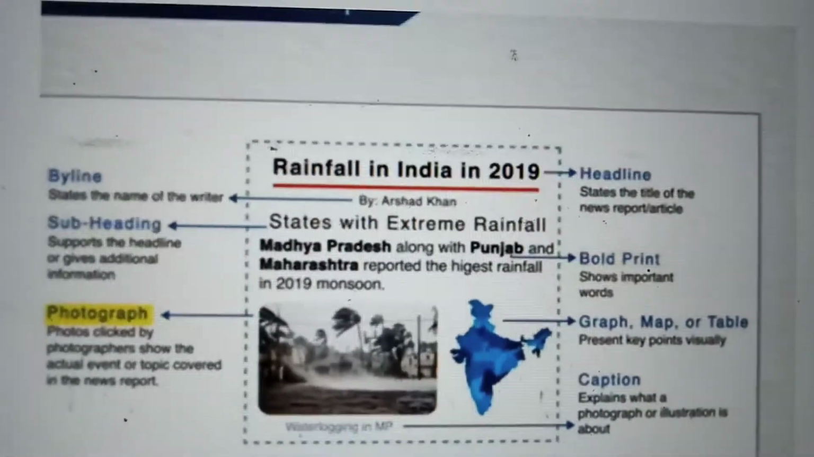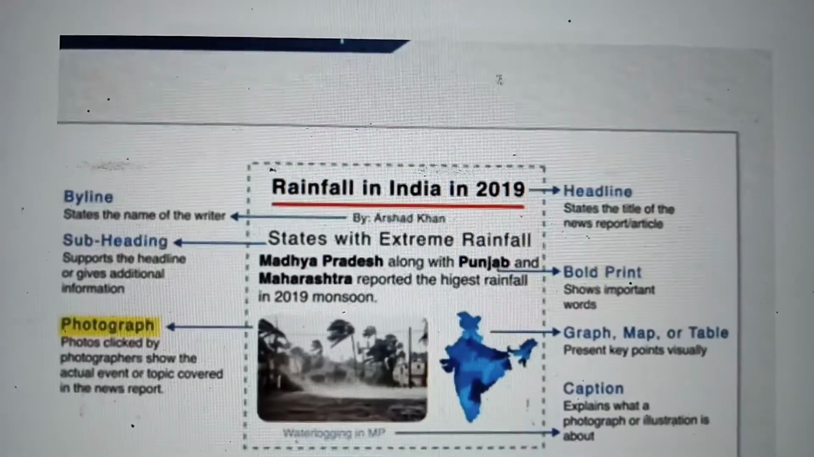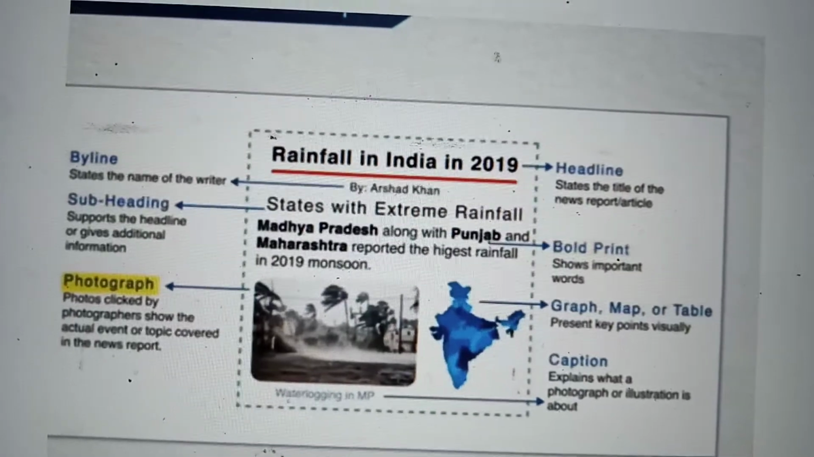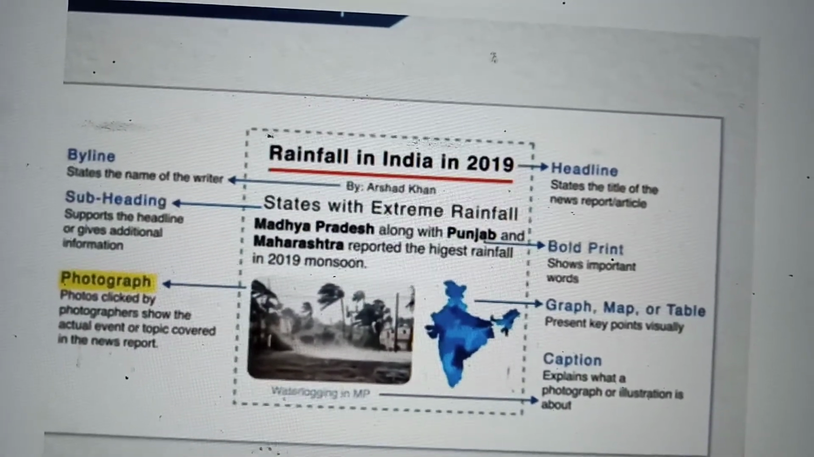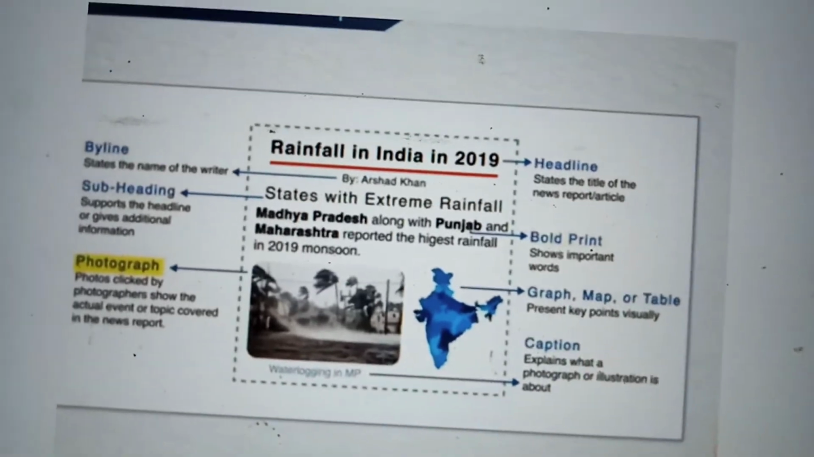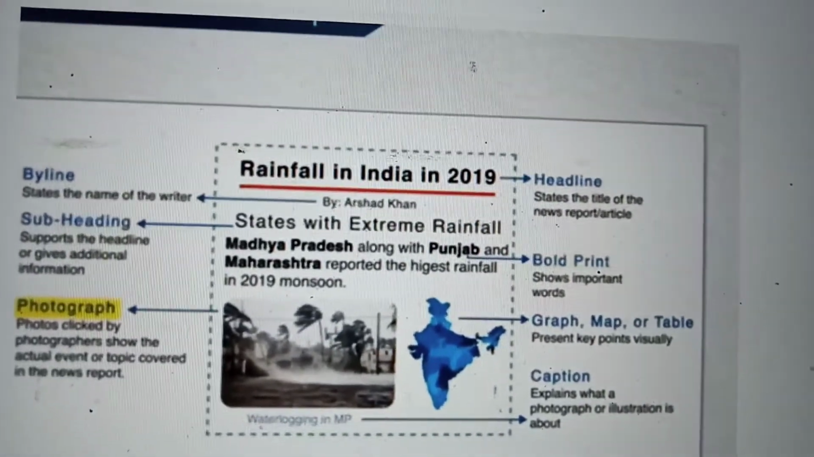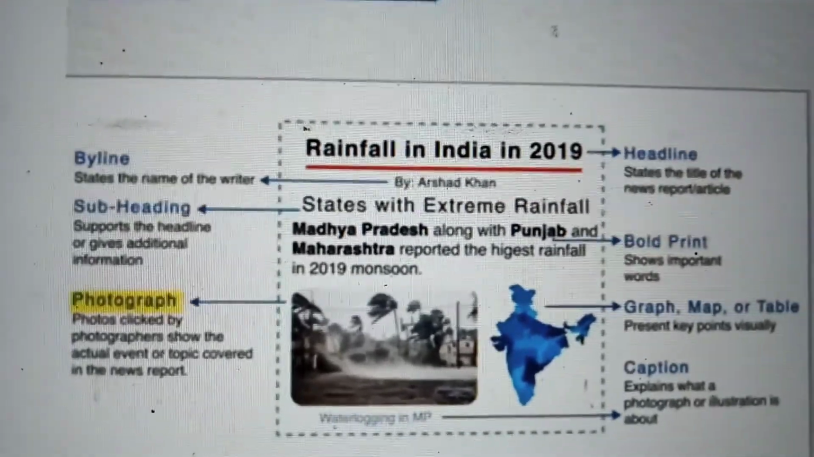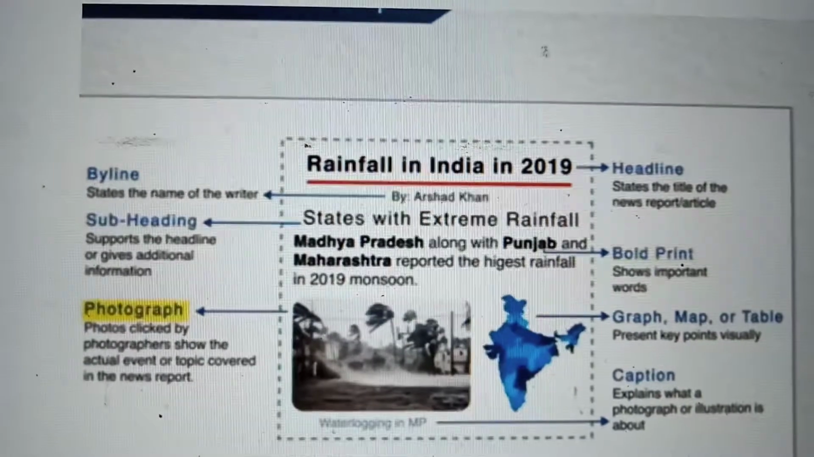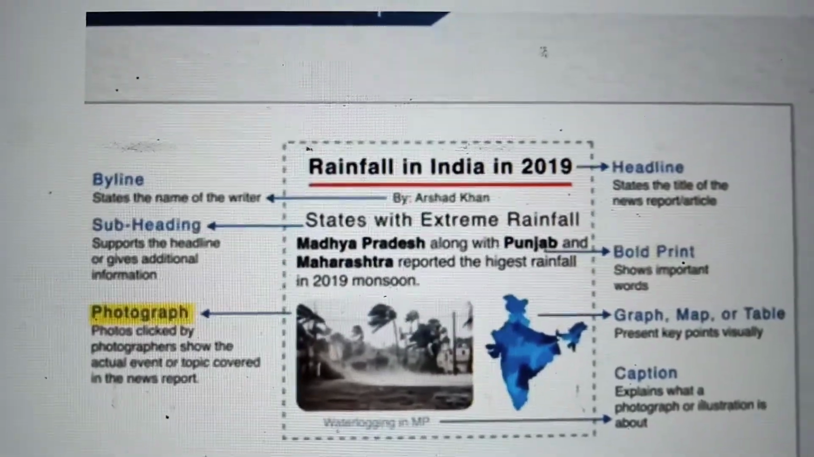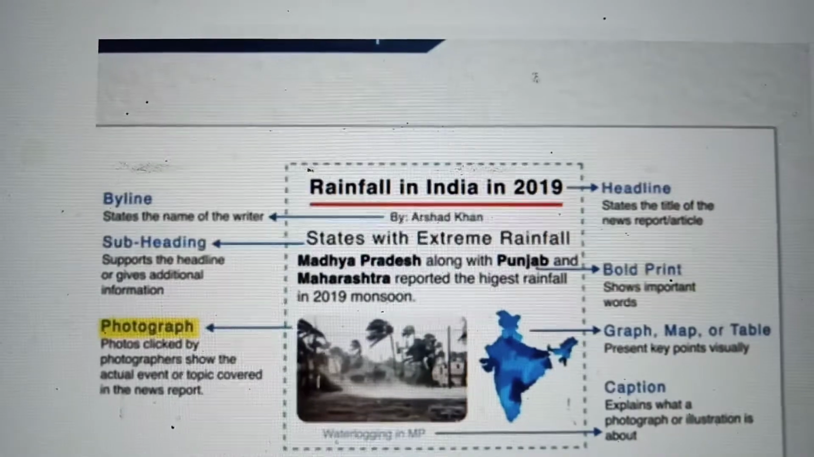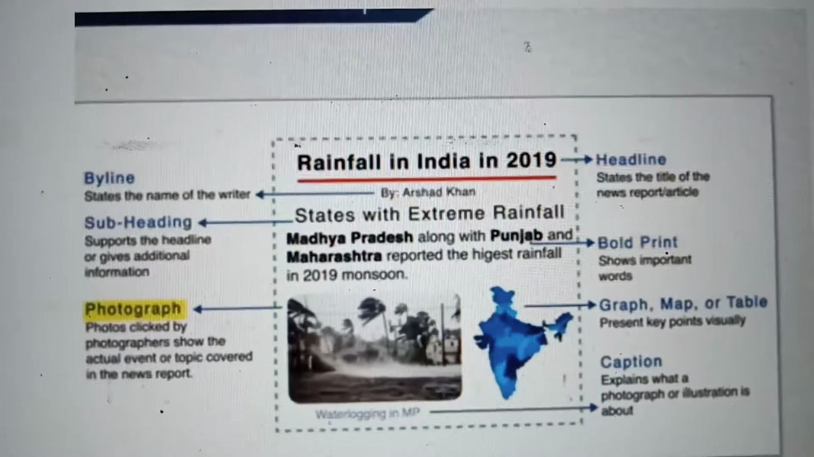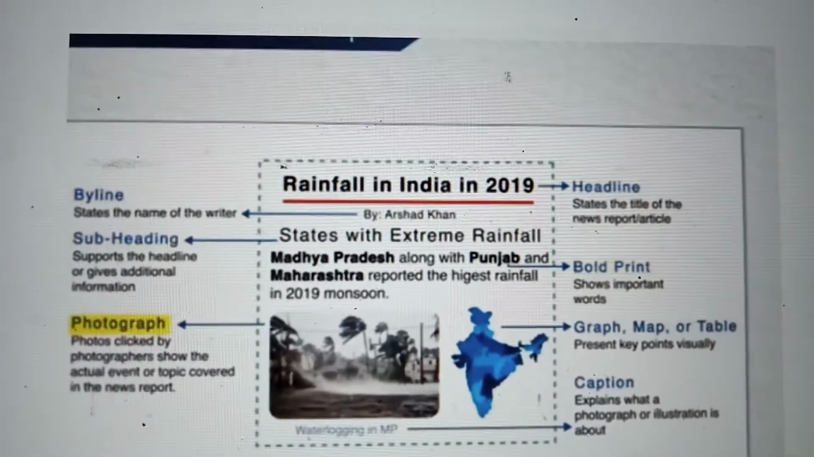See here, the headline states the title of the news report article. Bold print shows important words. A graph, map or table represents key points visually. Some people have visual learning capacity. The caption explains what the photograph or illustration is about. The photograph shows the actual event or topic covered in the news report. It supports the headline. The subheading supports the headline or gives additional information.